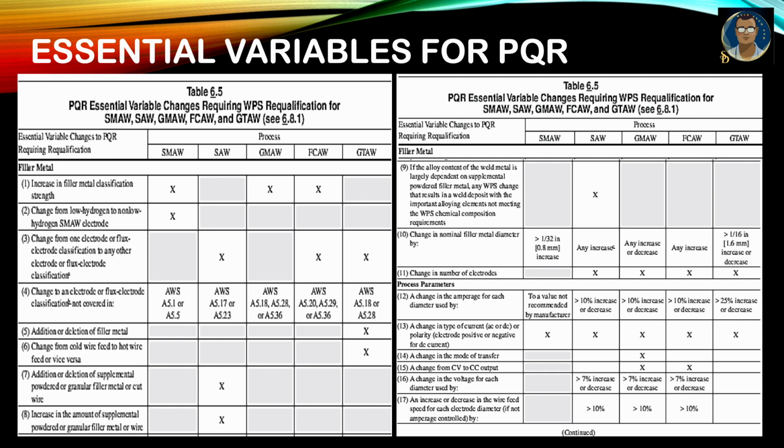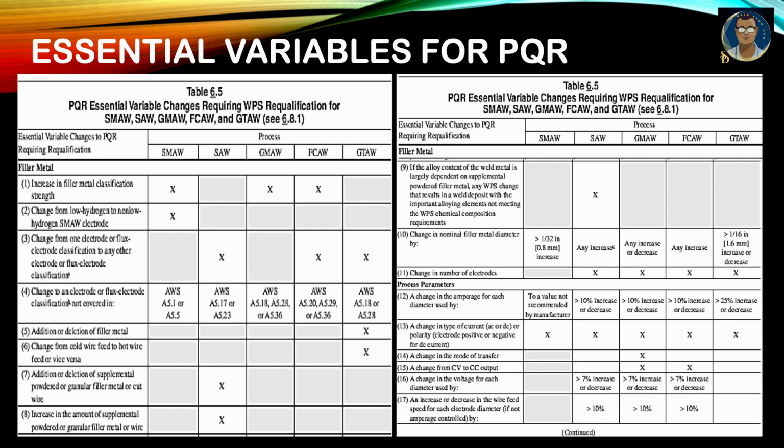You see the filler metal: increase of filler metal classification strength, then SMAW, it is an essential variable; GMAW, FCAW as well, it is an essential variable. And change from low hydrogen to non-low hydrogen, it is applicable for SMAW, it is an essential variable. Change from one electrode or flux electrode classification to another electrode classification is very important and essential for SAW, FCAW and GTAW, which requires requalification of WPS.